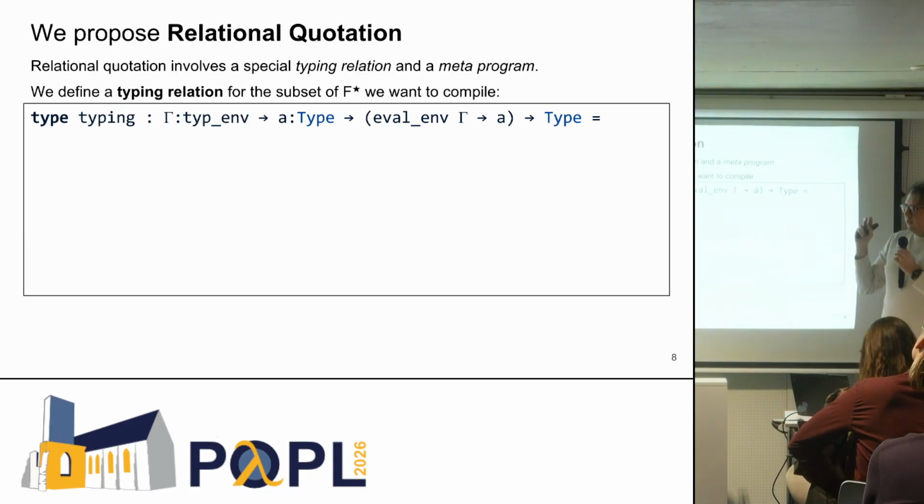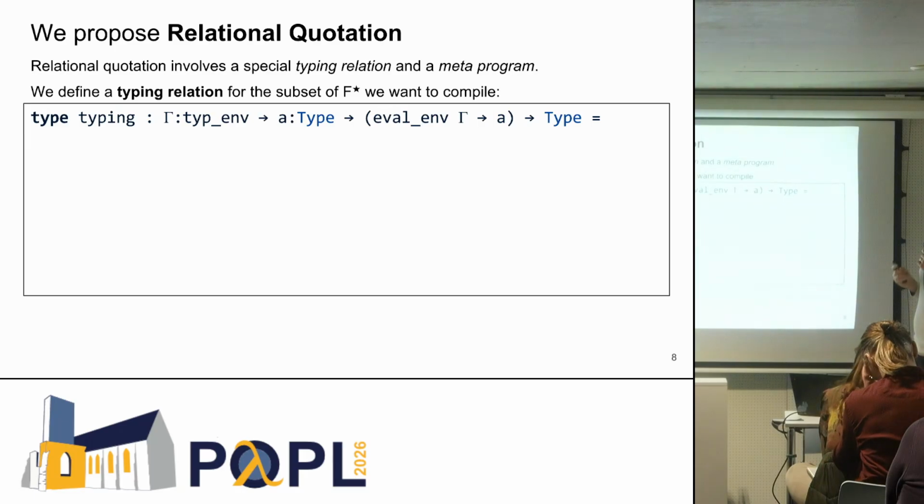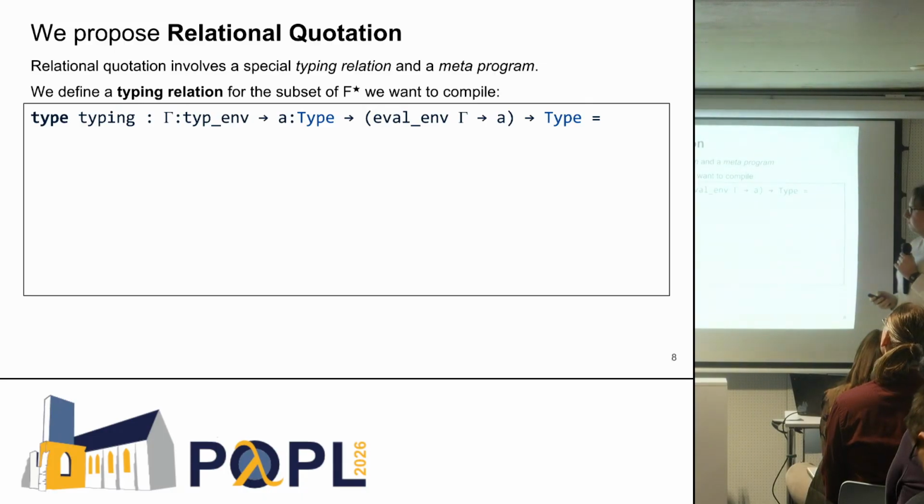And the fact that we use here F star values, F star values are closed, right? There is no notion of open and closed F star values. We open them up by using this environment passing, right? So here we pass an evaluation environment to this value to kind of mimic opening it.